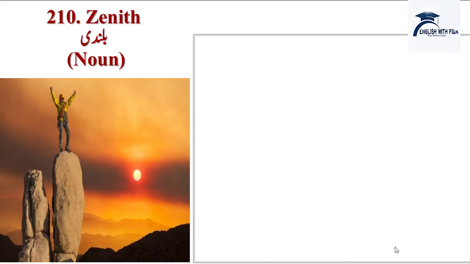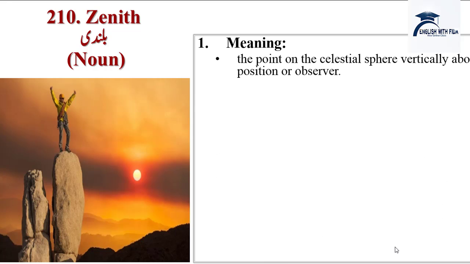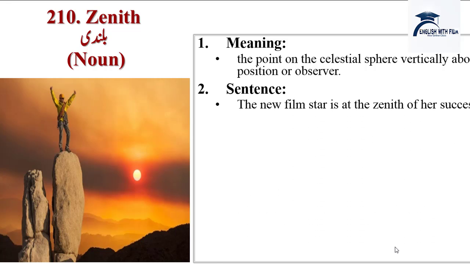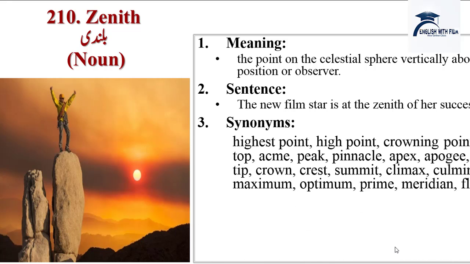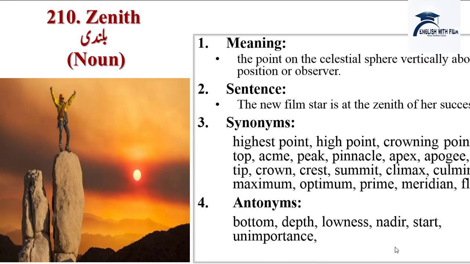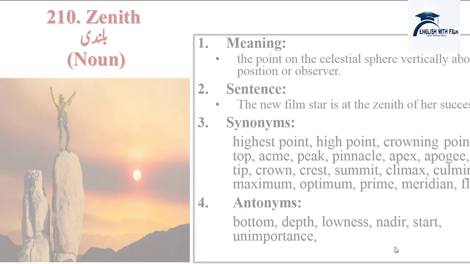Next word is zenith, bulandi. The point on the celestial sphere vertically above position or observer. Sentence is: the new film star is at the zenith of her success. Synonyms are highest point, high point, crowning point, top, acme, peak, pinnacle, apex, apogee, tip, crown, crest, summit, climax, culmination, maximum, optimum, prime, median. Antonyms are bottom, depth, lowness, nadir, start, unimportance.